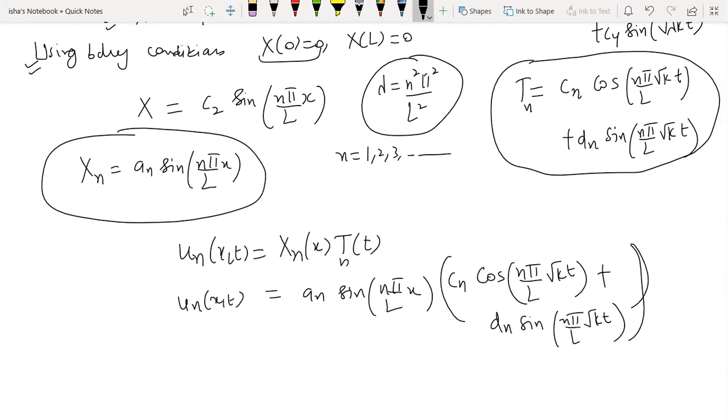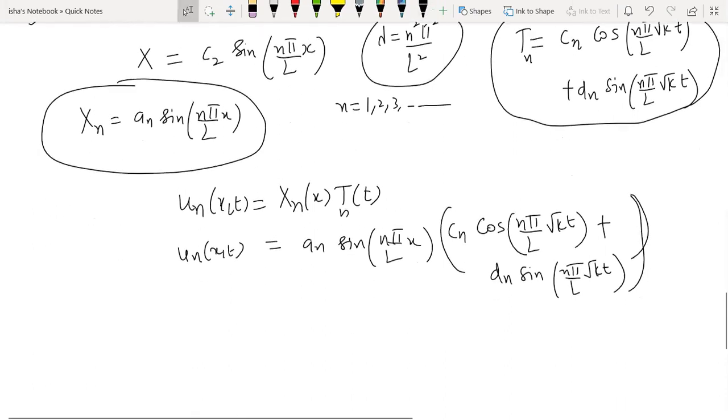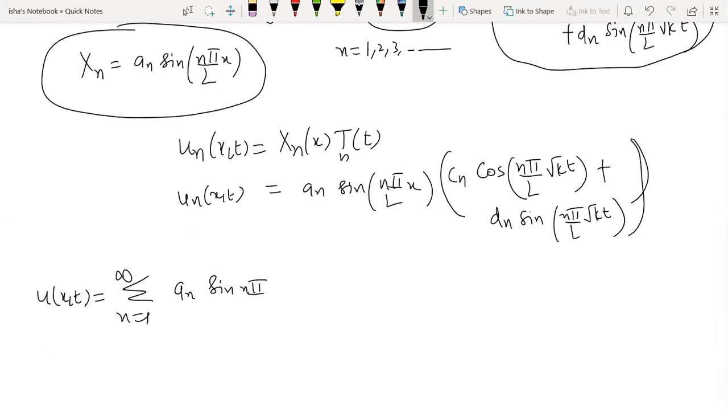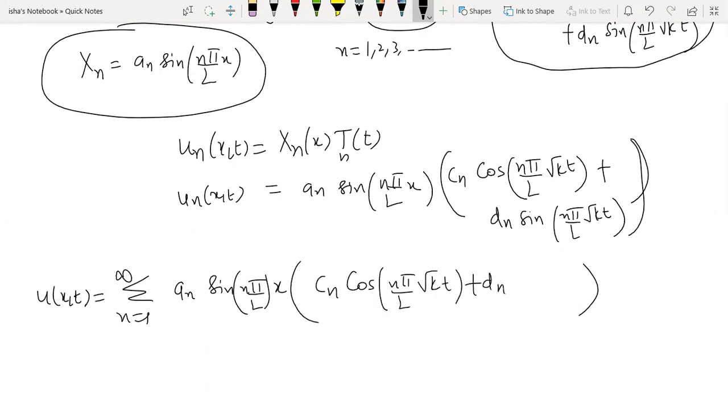Un is there. And then you know that your solution, the most generalized solution, is going to be the sum of all these infinite solutions. So u is the sum of An sine n pi by L x into Cn cos n pi by L square root k t plus Dn.